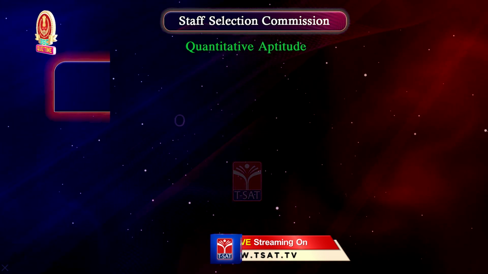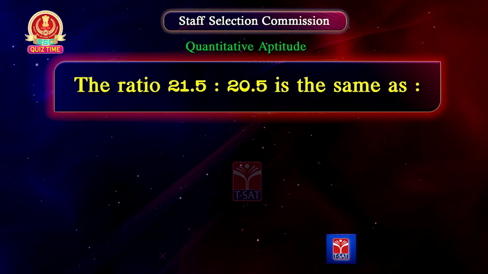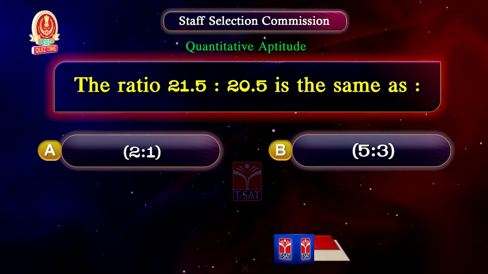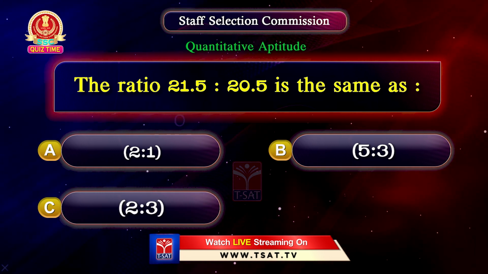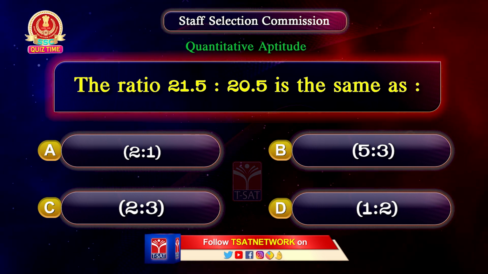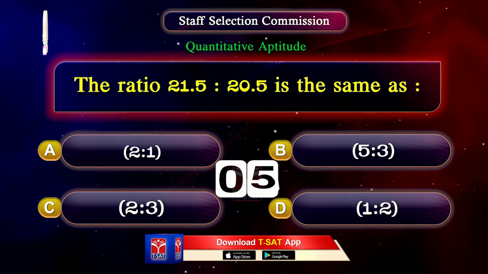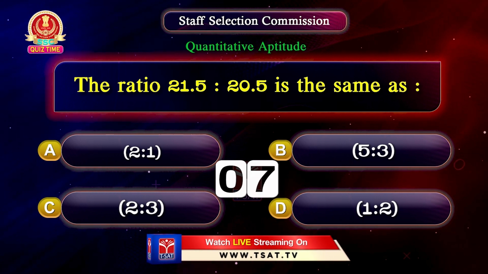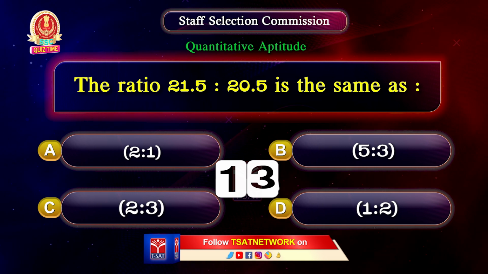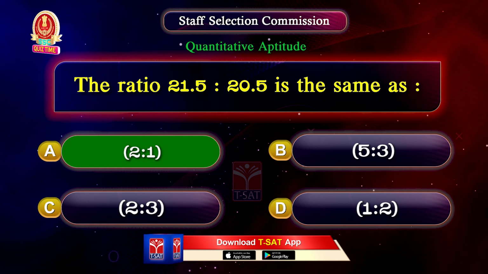Next question. The ratio 21.5:20.5 is the same as option A, 2:1, option B, 5:3, option C, 2:3, option D, 1:2. Your time starts now. The correct answer is option A, 2:1.